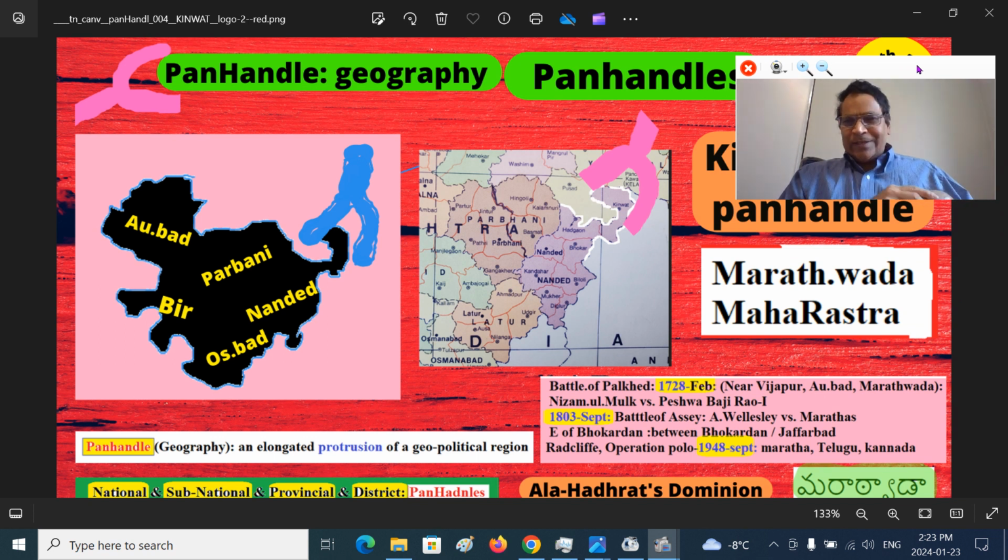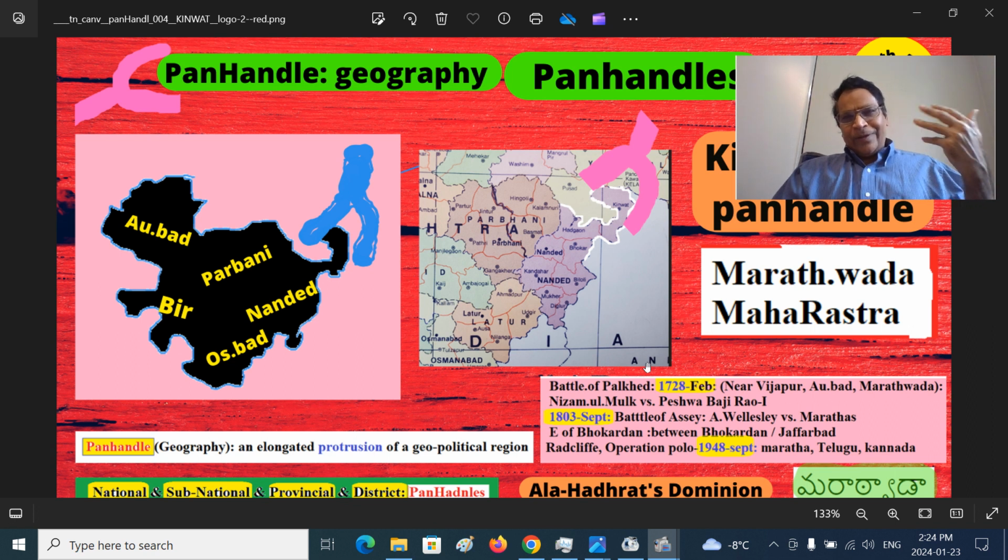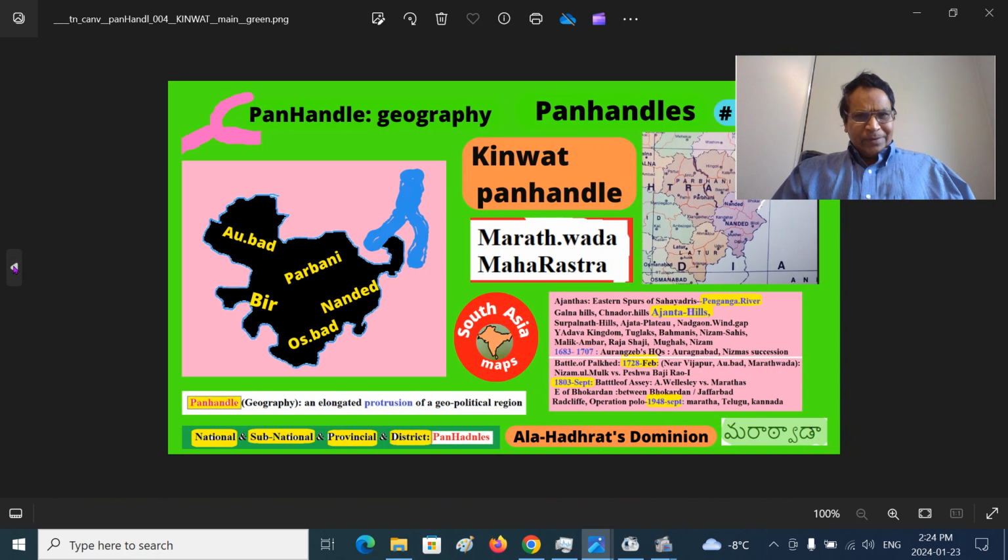This is not just telling you about the boundaries or the political drawings or lines. This is much more than that. I will give an overview after that, of what you can discern when you look at the map. This is the same thing we see here.